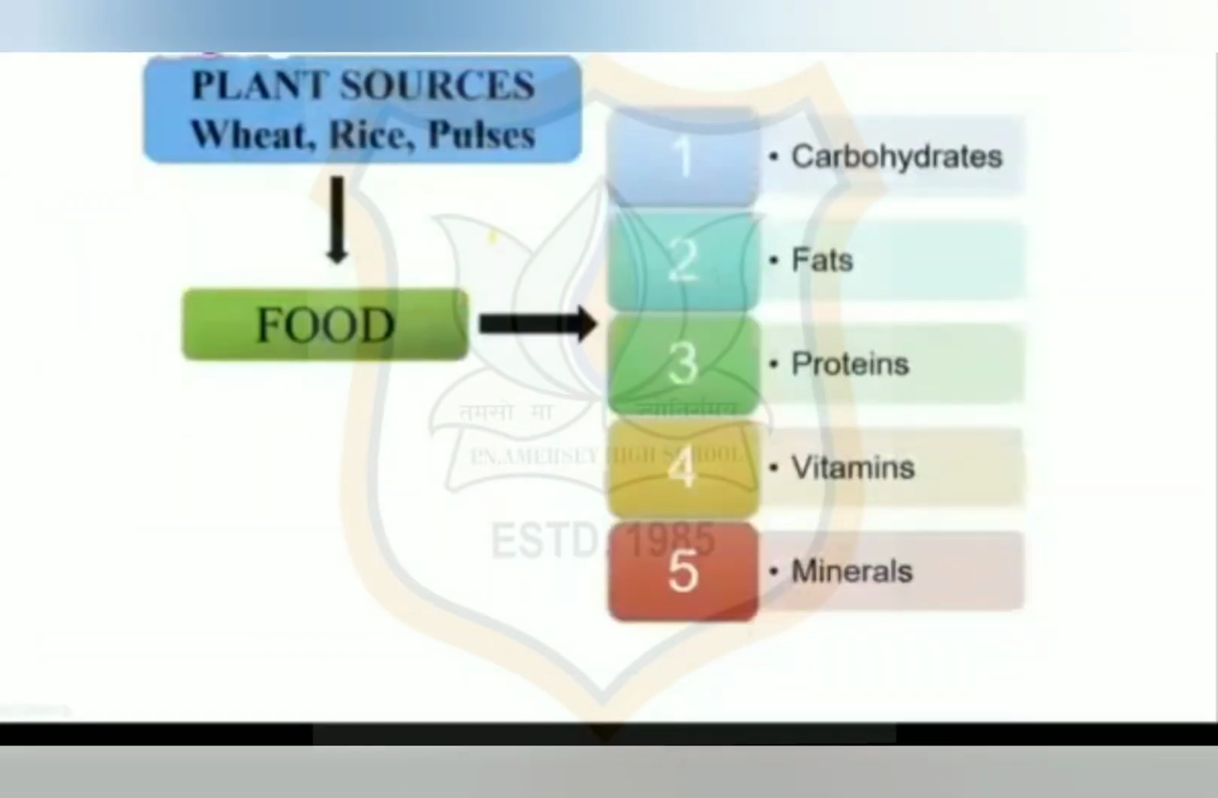We know that our food such as wheat, rice and pulses contain numerous nutrients such as carbohydrates, fats, proteins, vitamins and minerals. As we know, carbohydrates are prepared in the process of photosynthesis. But what about fats, proteins and other nutrients?